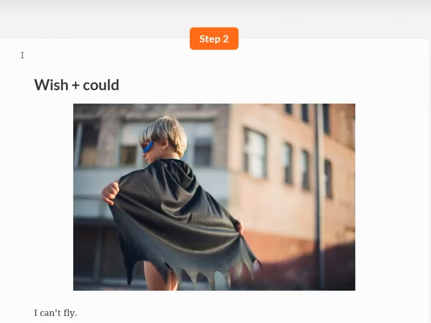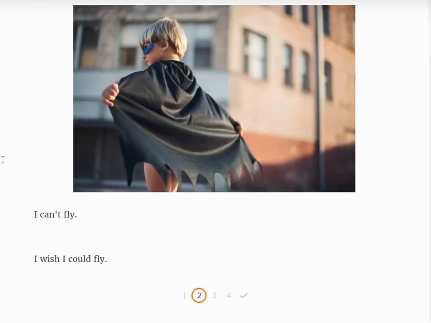Sometimes we also use could. So here we use could as past, like past ability. So can is present and could is past. But we're talking about the present. So I can't fly. I wish I could fly. So after the verb wish, we use could and not can. I wish I could fly.